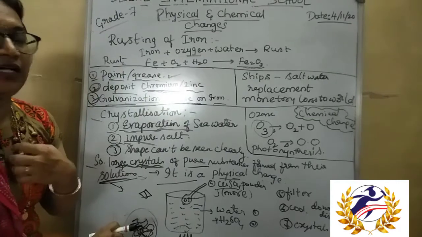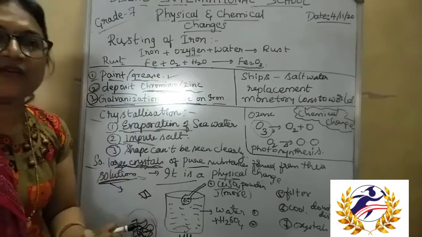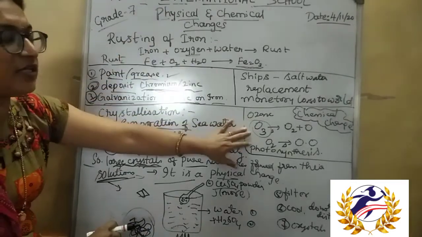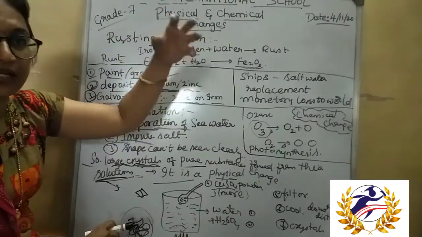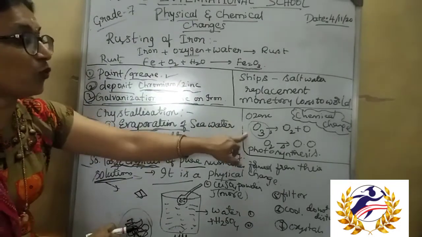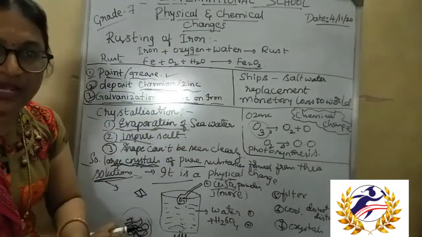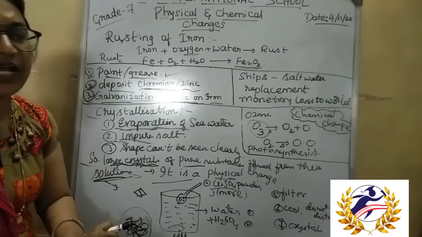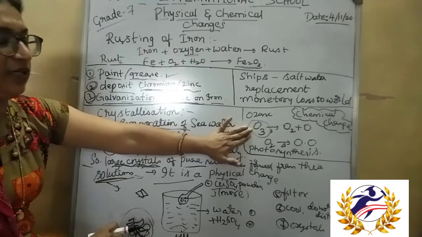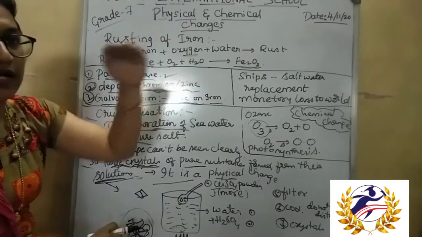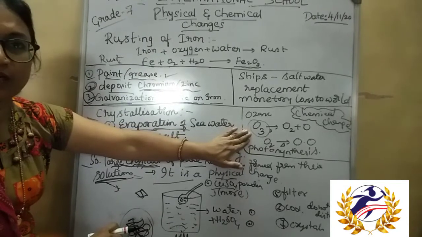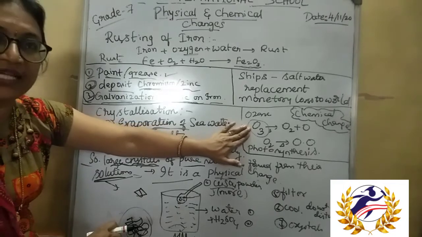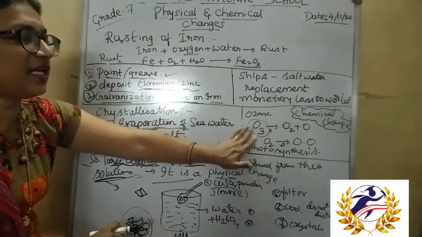It protects us from the ultraviolet rays of the sun. When the sun's rays fall, the ultraviolet rays are very dangerous and would directly enter the earth if this ozone layer were not present, and they may cause skin cancer, skin damage and sun tans. So it is present between the sun and us and acts as a protective shield. Okay, now the breaking of this ozone layer into oxygen atoms.